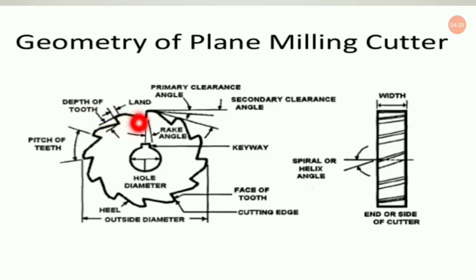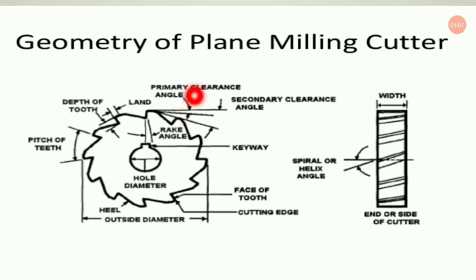Now coming to the land, this particular land portion is very important in machining. You can see up to this portion the cutter shape is somewhat straight, then it is inclined. This straight portion is known as the land. In every cutter you will find a small portion is straight. This one is straight, this one is straight, this one is straight. The distance of the straight portion is known as the land.